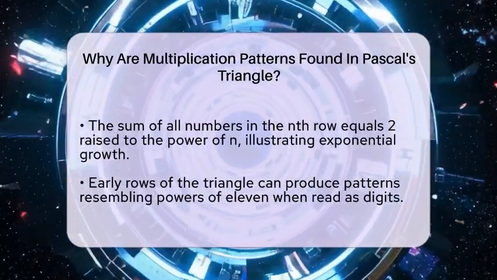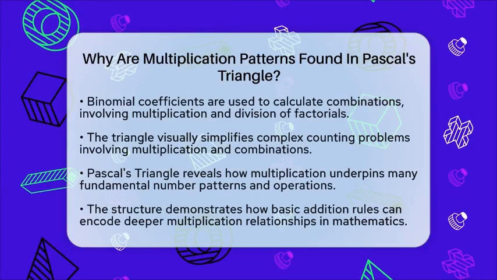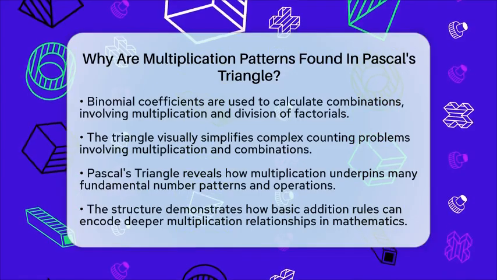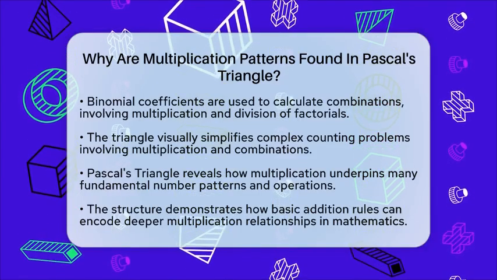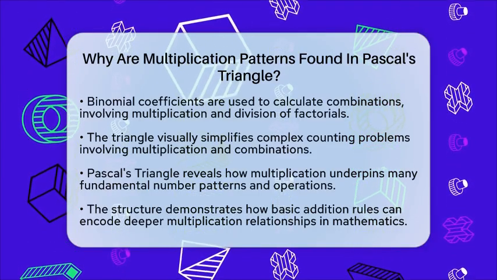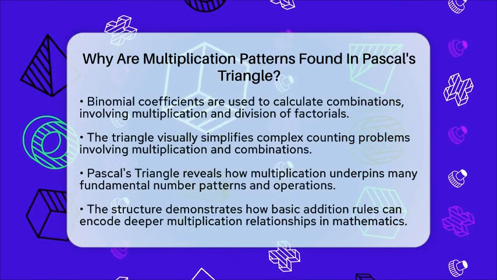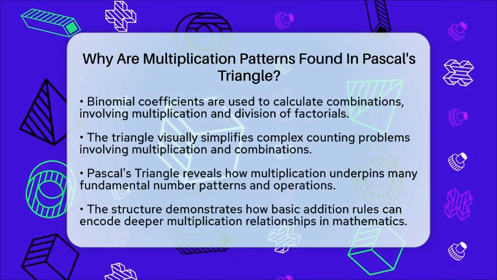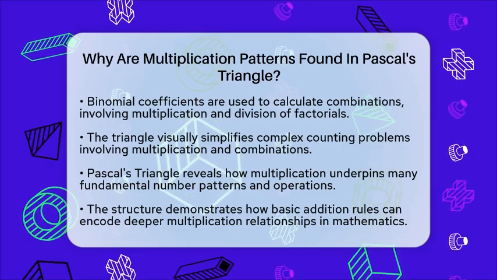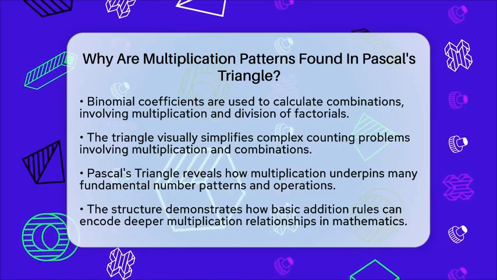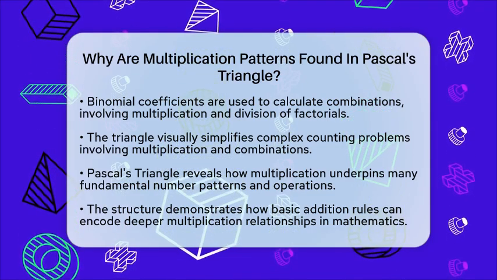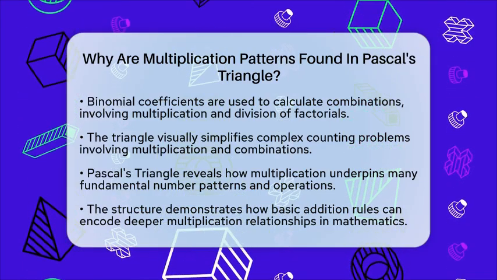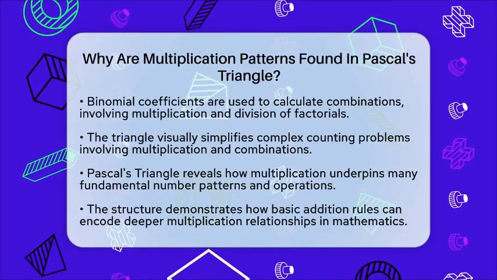Finally, binomial coefficients are used to calculate combinations, which are ways to count how many different groups you can form from a larger set. These calculations involve multiplying and dividing factorials, again linking back to multiplication. The triangle helps us visualize these processes easily, making complex counting problems simpler. In all these ways, Pascal's triangle shows us how multiplication is woven into the fabric of number patterns.